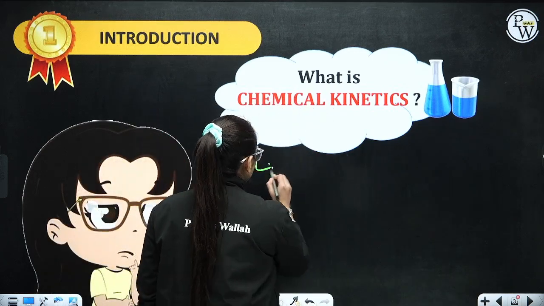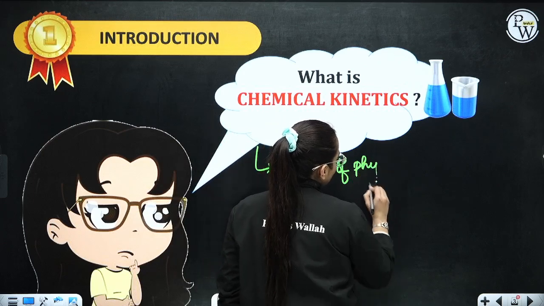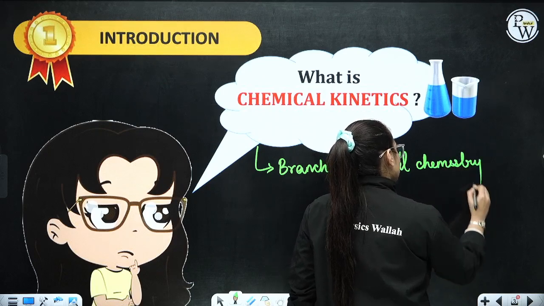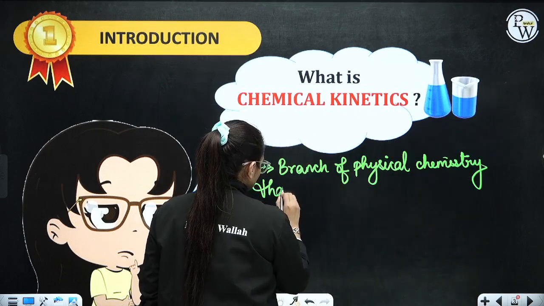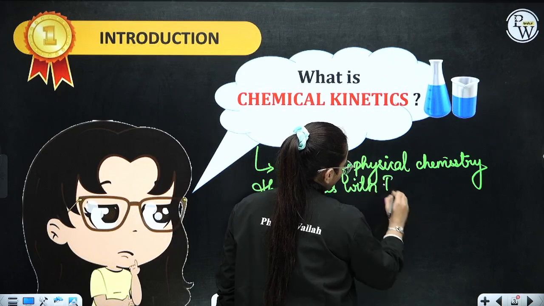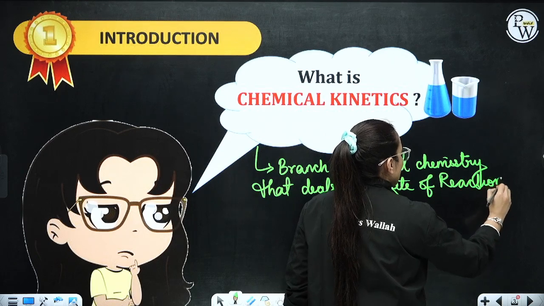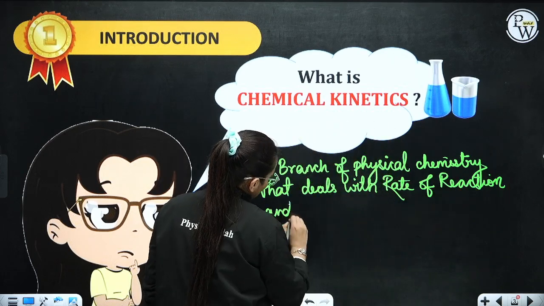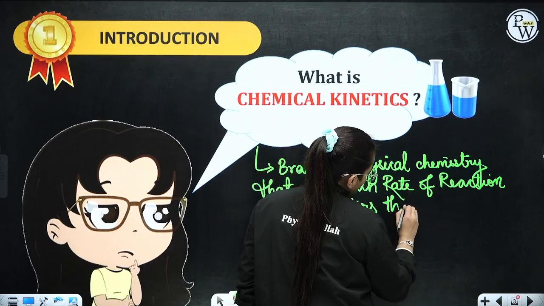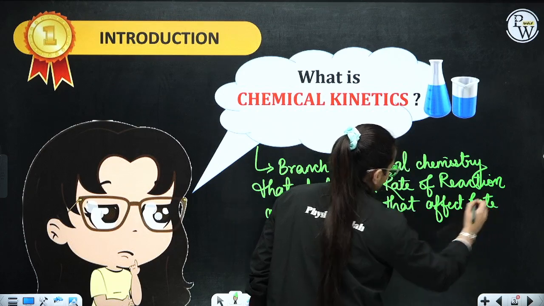It is basically a branch of physical chemistry that deals with the rate of reaction and the factors that affect the rate of that reaction.